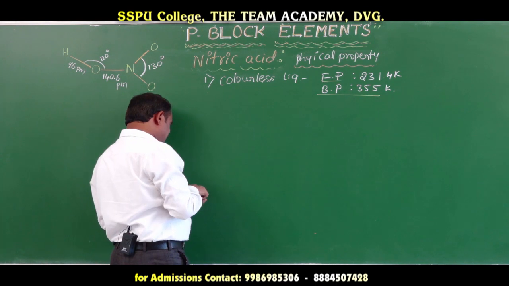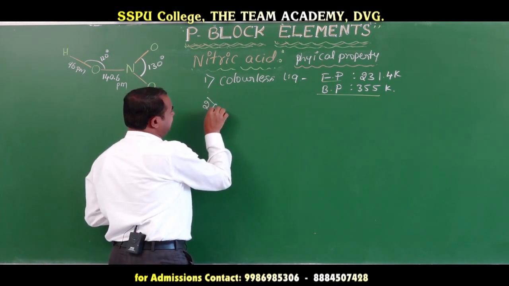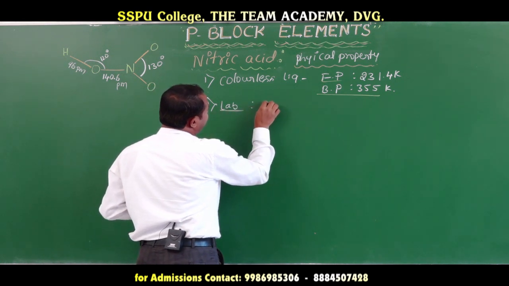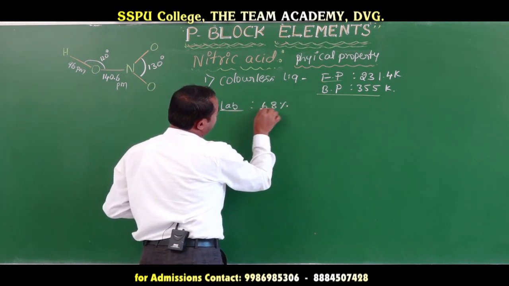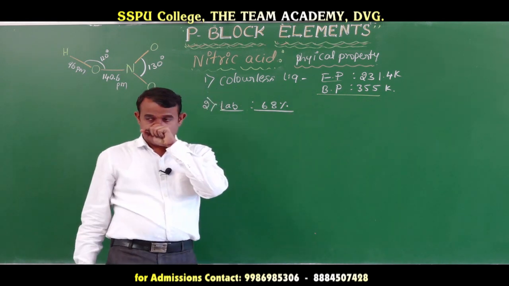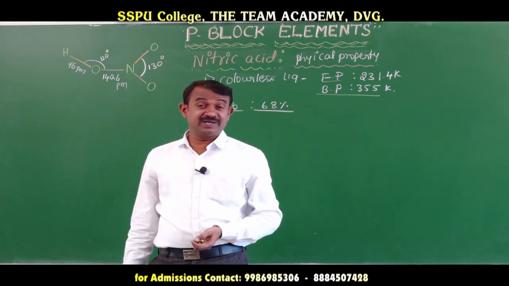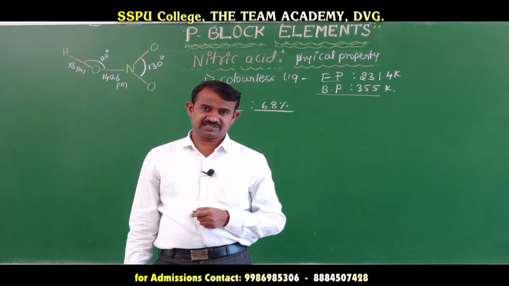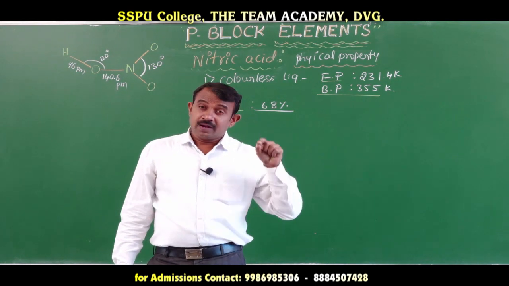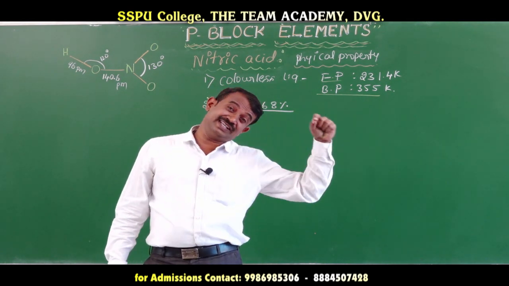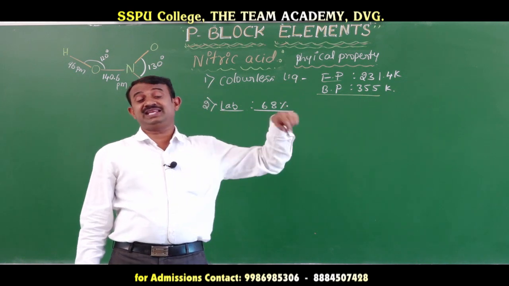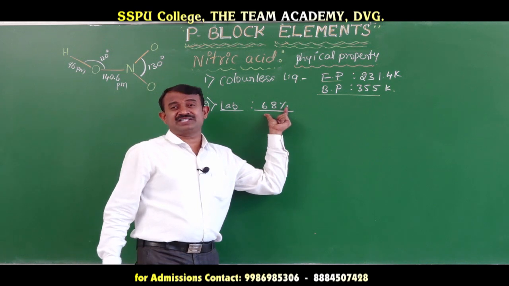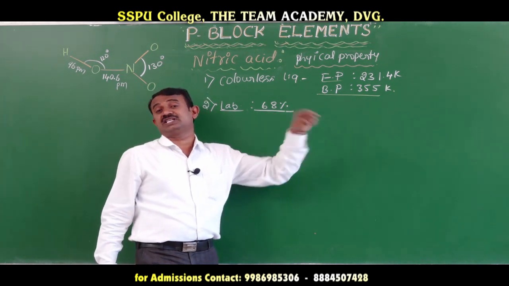Next, nitric acid available in the laboratory is 68% nitric acid. Compared to the mineral acid hydrochloric acid, which is 35% HCl, meaning 35 gram in 100 gram, weight by weight, here also 68% means 68 gram in 100 gram.